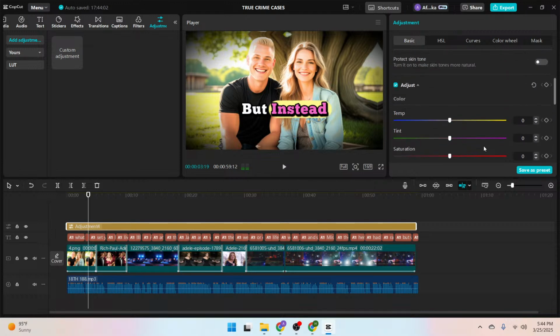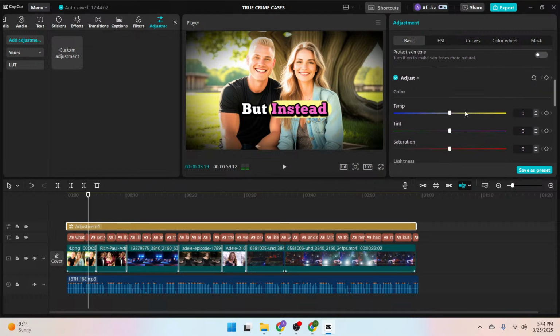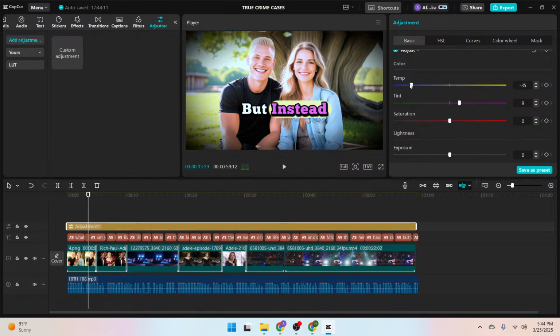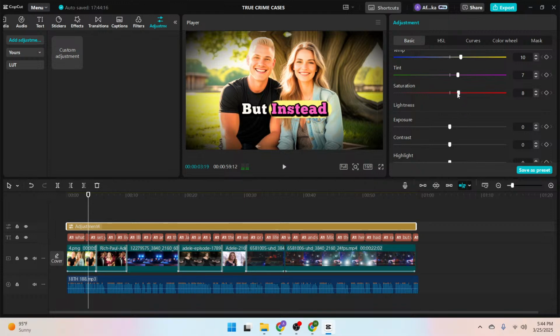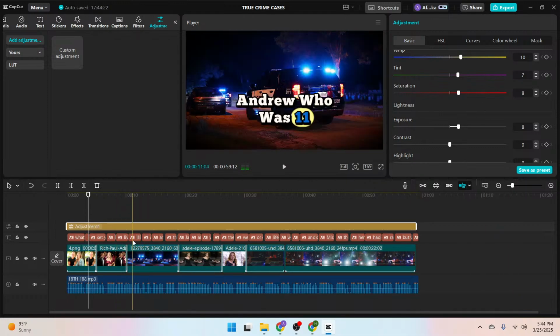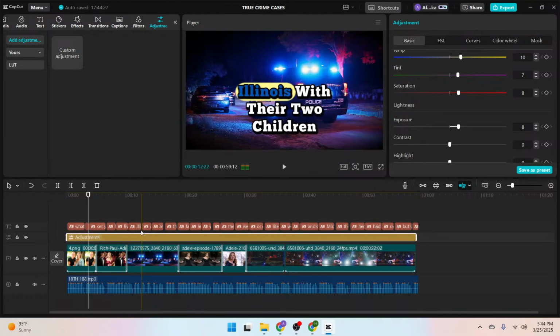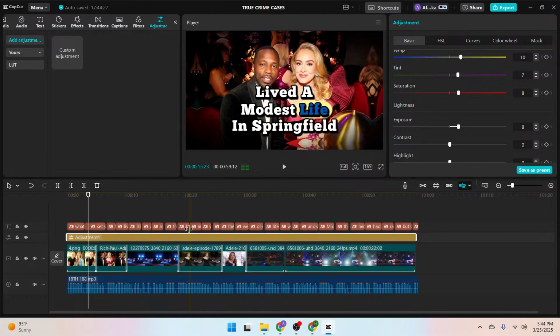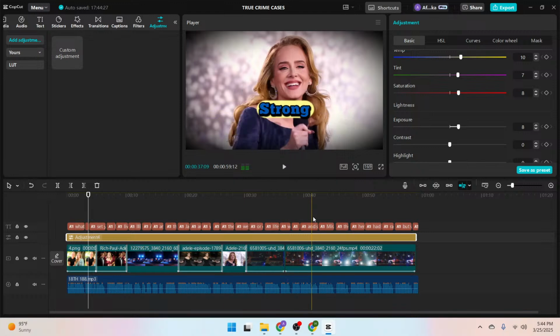Also move up and increase your temperature, adjust your tints. You can also adjust it either way, depending on your choice. Then saturation, so you can toggle its exposure, you see. So you've got to adjust it a little. Then the next thing you can also do is bring this down so that it's going to be directly on top of the images, not on top of the captions.